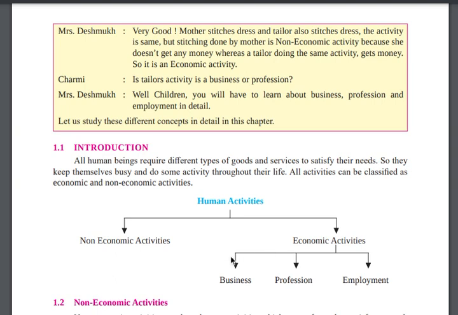We will see them in detail. Most of you already know about business and employment. Right now I have a profession, I am teaching you. Employment is nothing but working under someone. Profession is something you have a passion for and you are doing it.